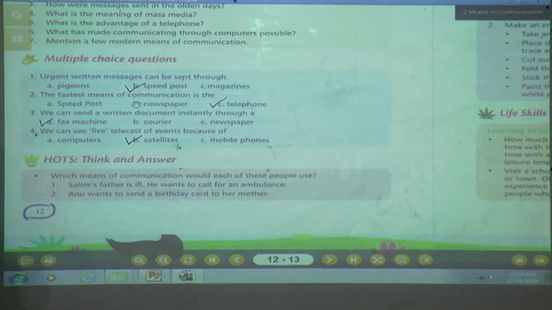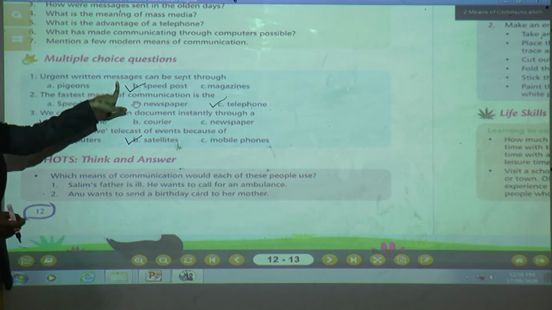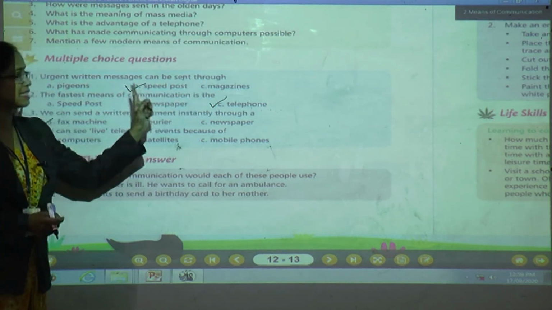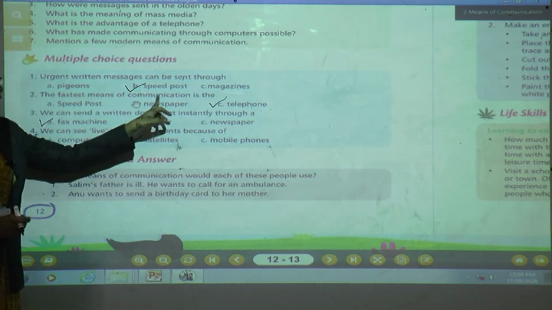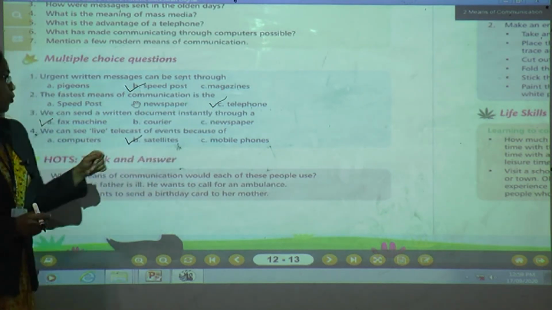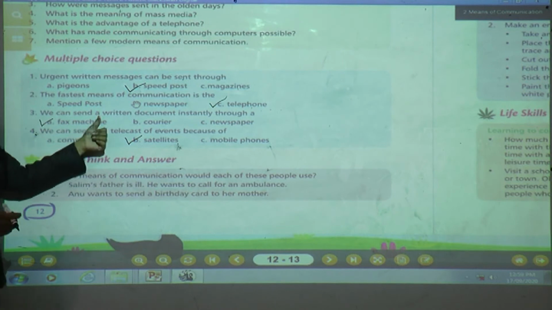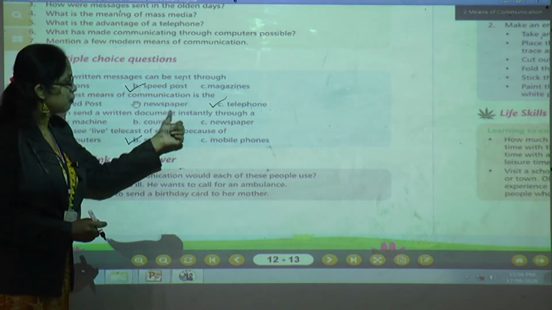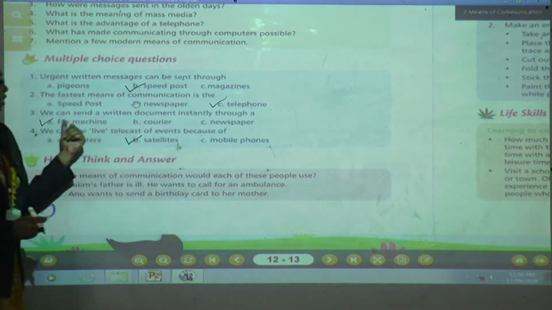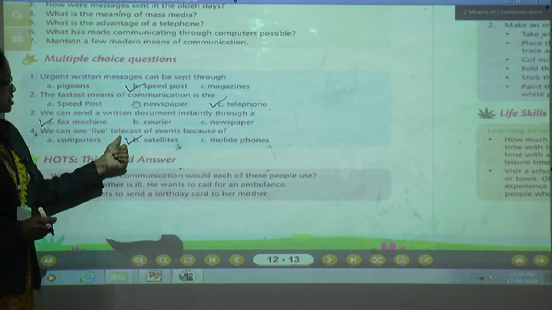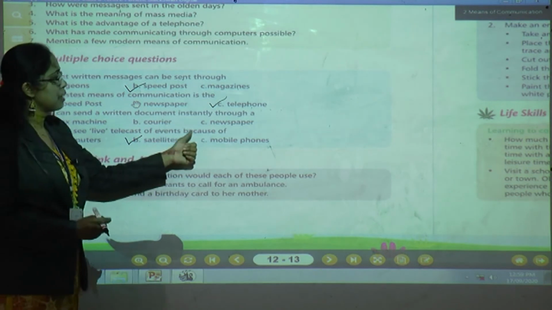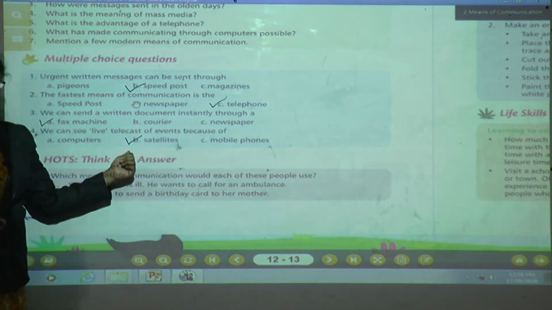Again, let us revise this multiple choice question. Urgent written messages can be sent through speed post. The fastest means of communication is the telephone. We can send a written document instantly through a fax machine. We can see live telecast of events because of satellites.